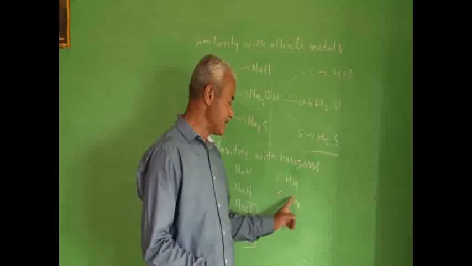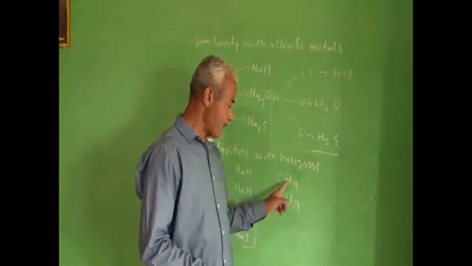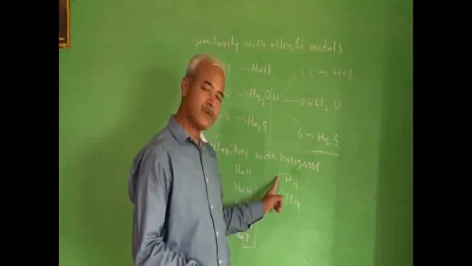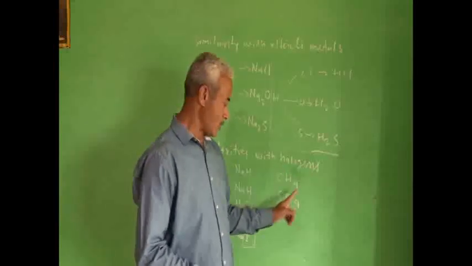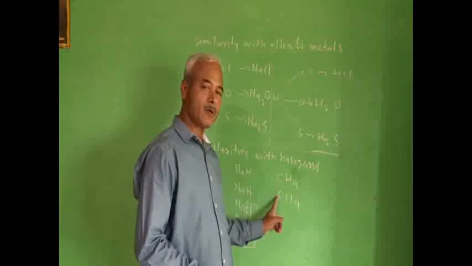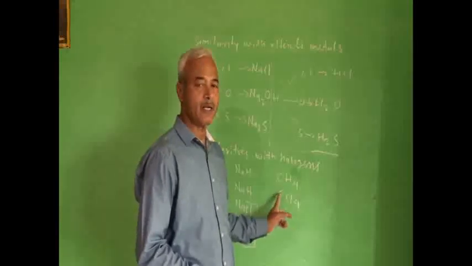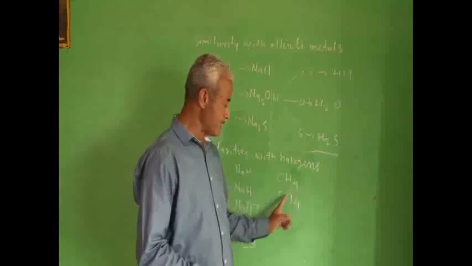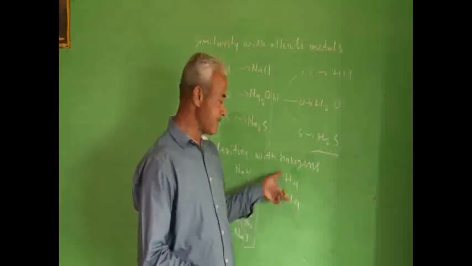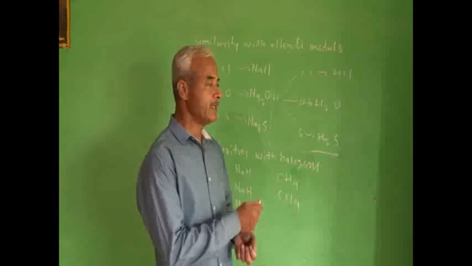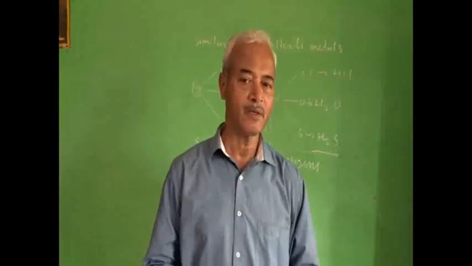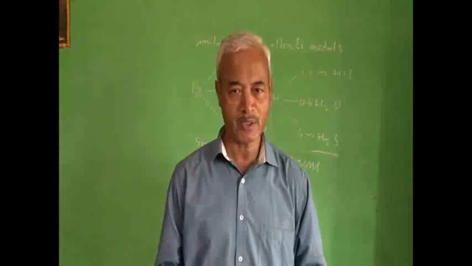Hydrogen reacts with carbon to form a compound whose formula is CH4, and chlorine reacts with carbon to form carbon tetrachloride, CCl4. We see the similarity. And in this way, hydrogen shows similarities with the halogens.